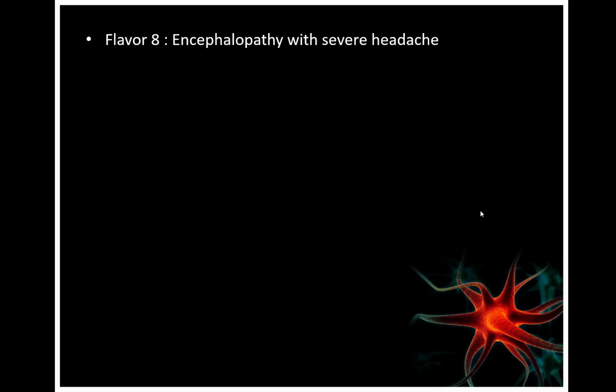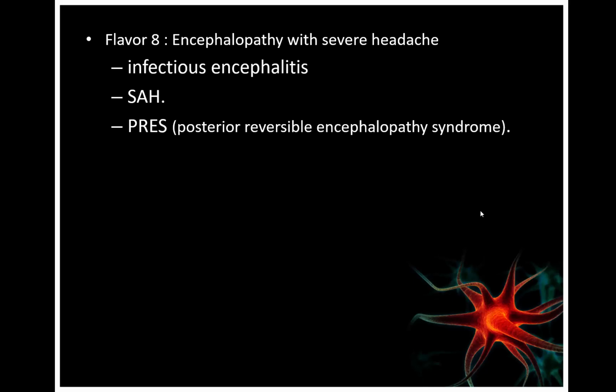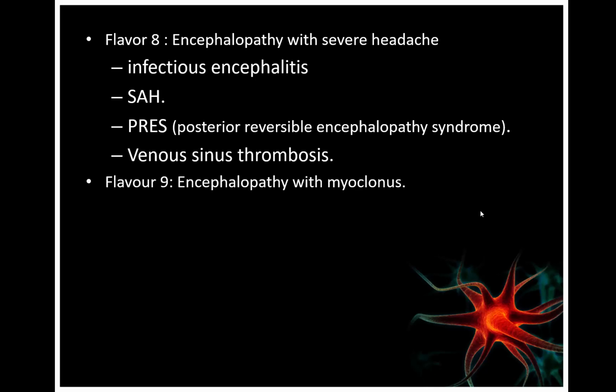The eighth flavor is encephalopathy with severe headache. So we think of infectious encephalitis or subarachnoid hemorrhage. Additionally, we think about posterior reversible encephalopathy syndrome, which is hypertensive emergency, venous sinus thrombosis. These are the differential for encephalopathy with severe headache.